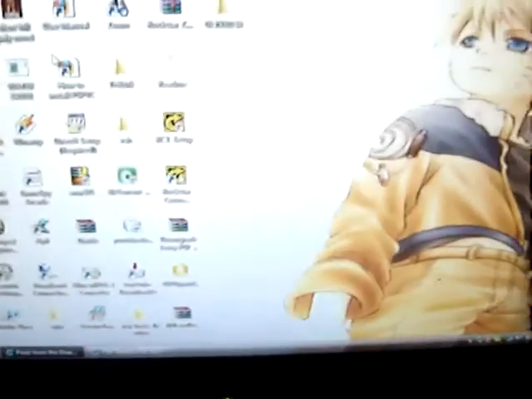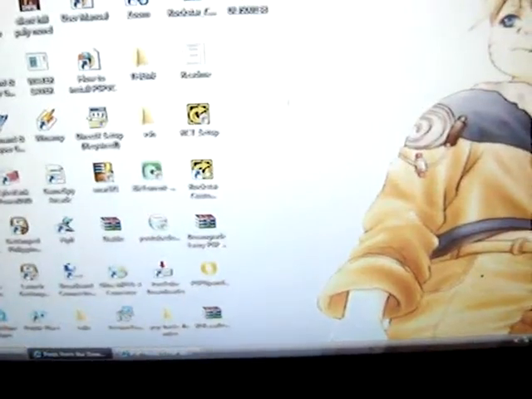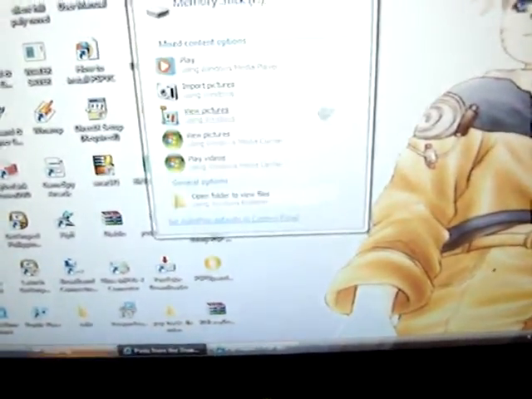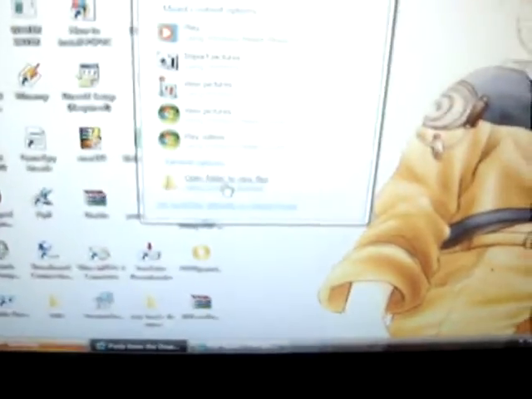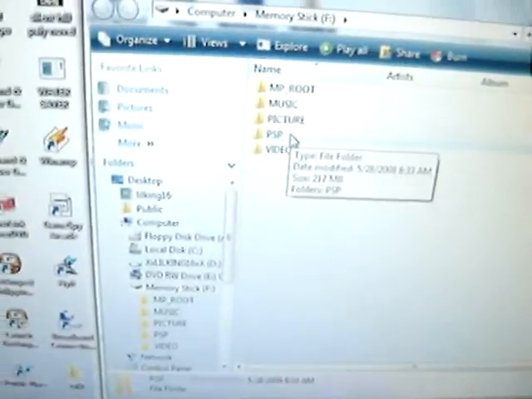And there will be a file to pop up on your computer. Just click open folder to view files. After you open it, go to PSP folder, open it, to the game folder, open it.